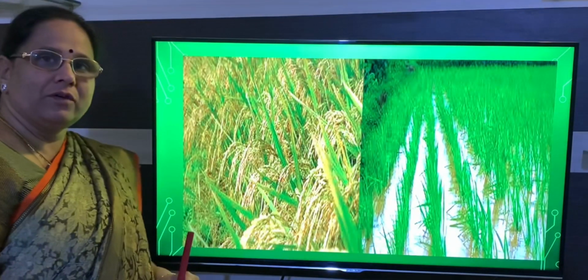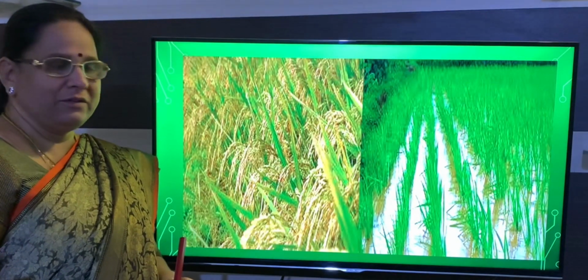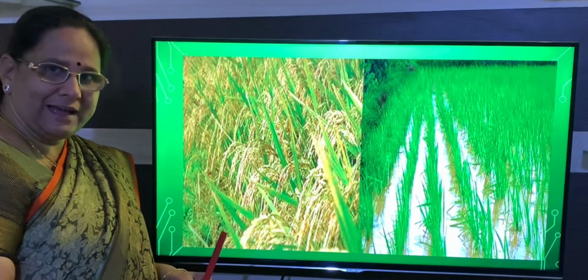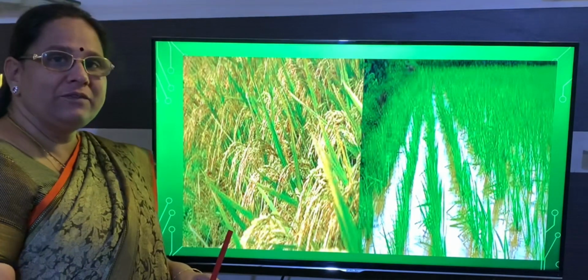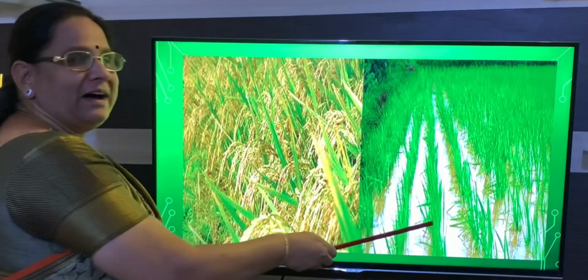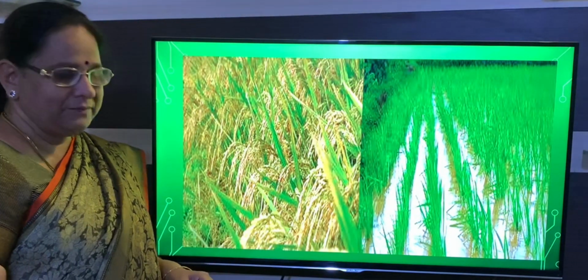This is a picture of paddy cultivation. You can see the picture here. It is paddy which is grown in this land, and for the cultivation of paddy we require standing water till the harvest. Is that clear, children?